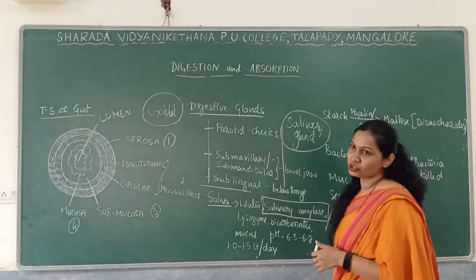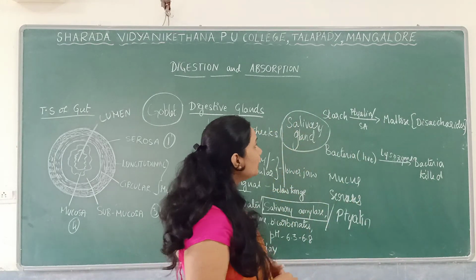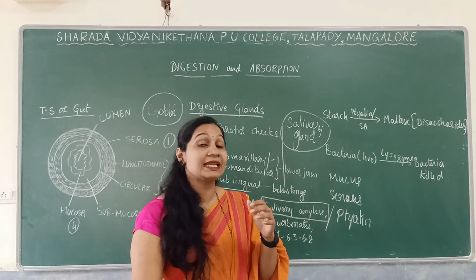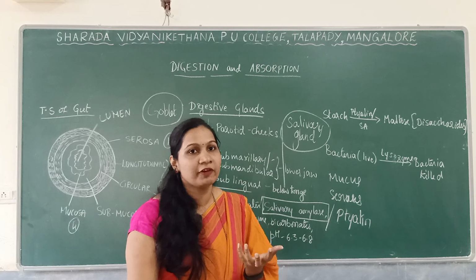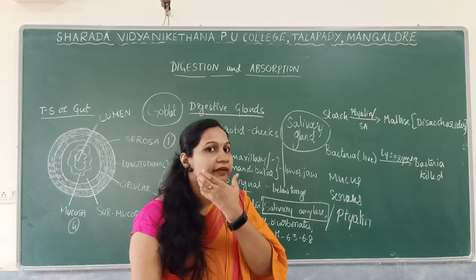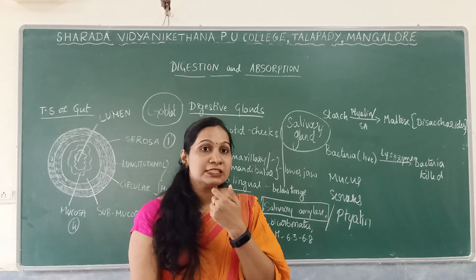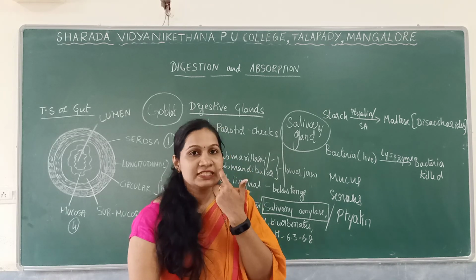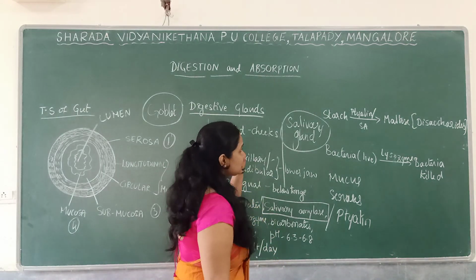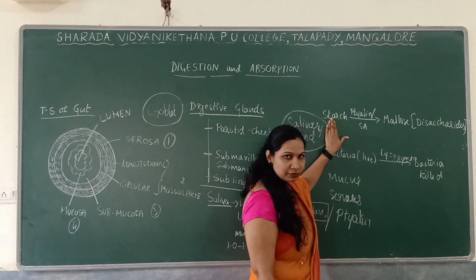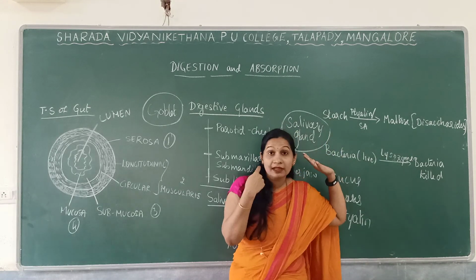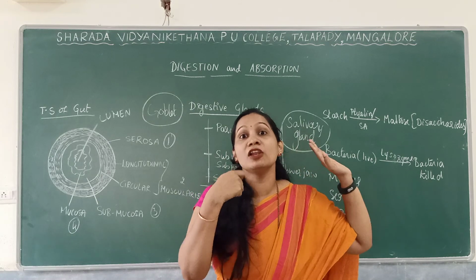Next, what is the action of the salivary enzymes? One of the very important enzymes is salivary amylase, which is involved in carbohydrate digestion. In our mouth, if you are eating carbohydrate, only carbohydrate digestion will take place. If you are consuming protein, digestion will not take place in the mouth; that will take place in the stomach. So if you have consumed starch, in the mouth you will do the mastication process. That's why people tell you that you have to chew a lot.